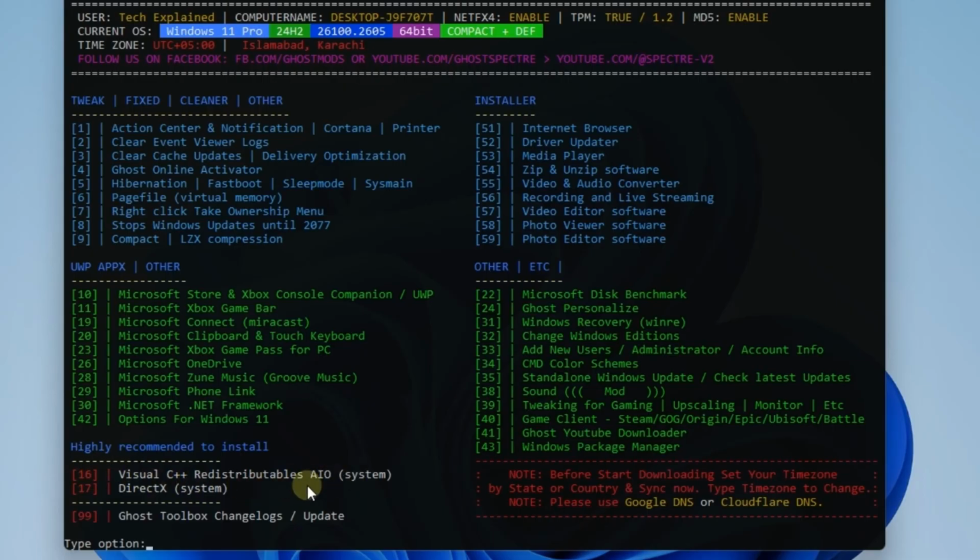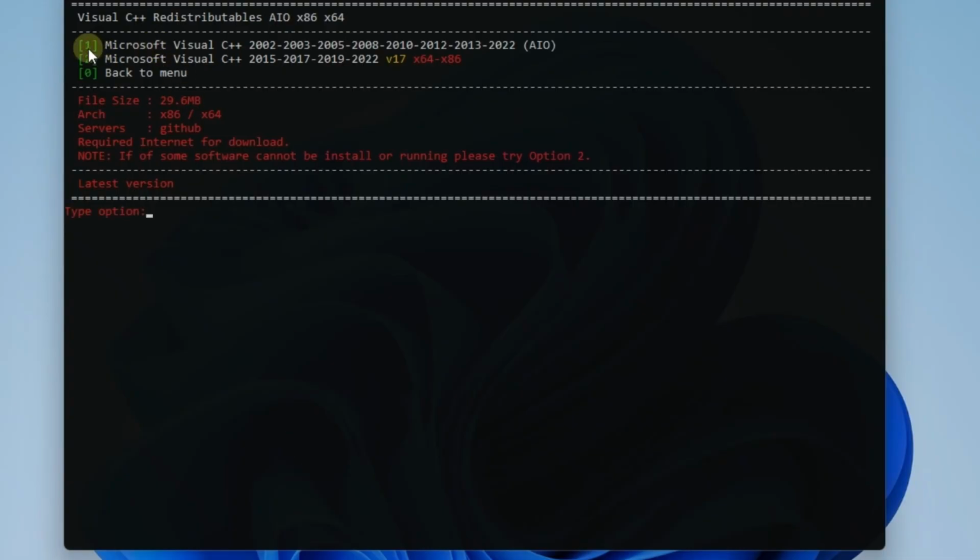Next, move on to option 16. In the following menu, I highly recommend you select option 2. This one installs the latest libraries, which can fix most of the common game errors and ensure your games run smoothly. So, with just a couple of steps, you can say goodbye to annoying game crashes and enjoy a much smoother gaming experience.